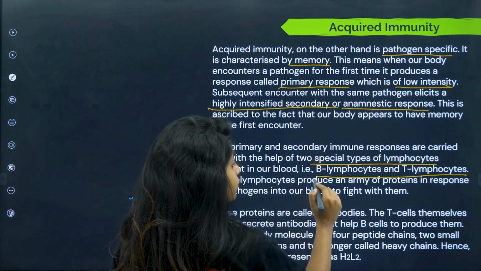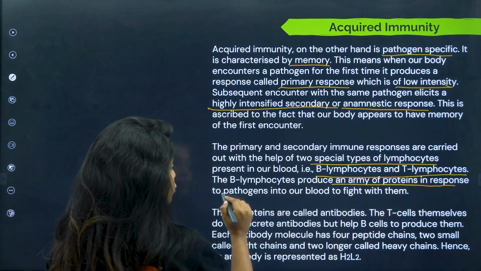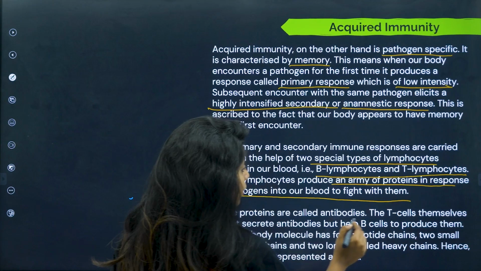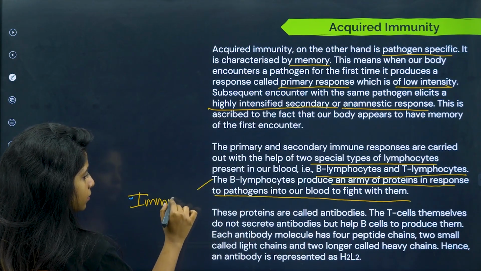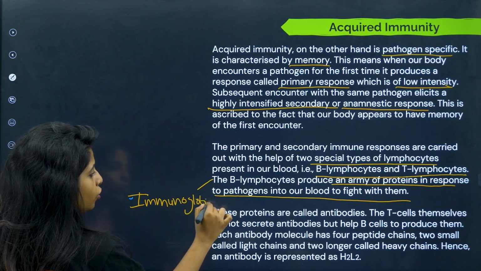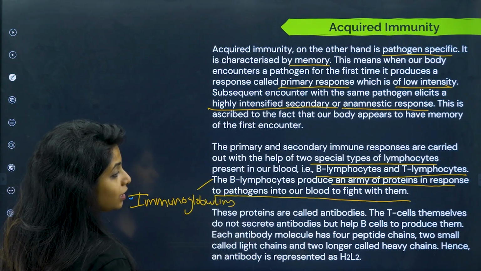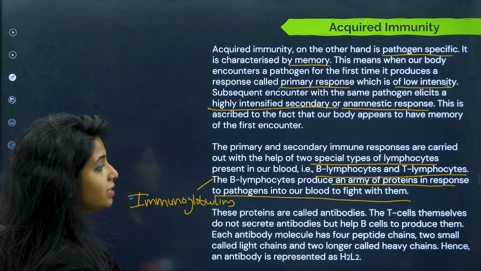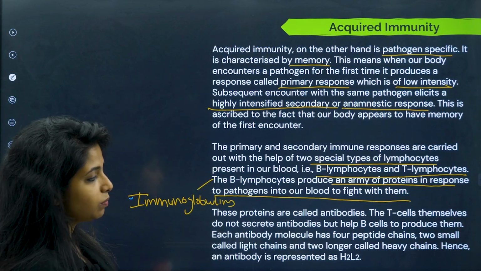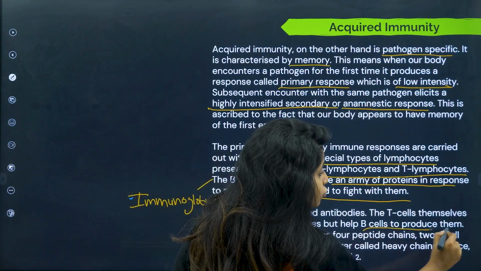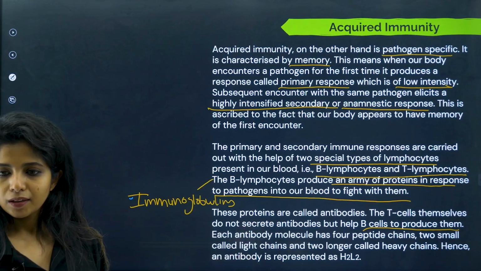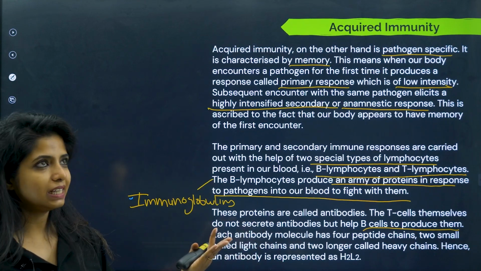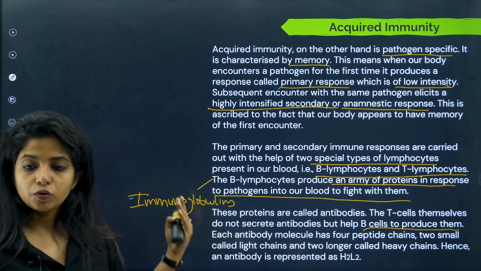Now B lymphocytes produce an army of proteins in response to pathogens in the body to fight them. What are these army of proteins? Immunoglobulins, that is antibodies. These proteins are called antibodies. The T cells themselves do not secrete antibodies but help B cells to produce them. So why did I explain all this? Because if you do not know, if you just read the NCERT, obviously you won't get the hang of it, which is why I explained.